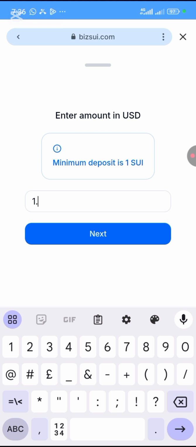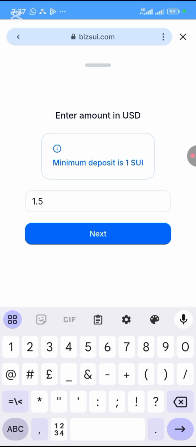Remember, if you type 1.1 SU, when you send it, they're going to take 10% of your SU to buy you their native token. So I advise you send a minimum of 1.5 SU, so that you'll be having 1 SU in your dashboard after you must have deposited. Do you understand? If you have 0.9 SU in your dashboard after you must have deposited, you are not going to earn anything. Make sure that you have a minimum of 1 SU in your wallet.